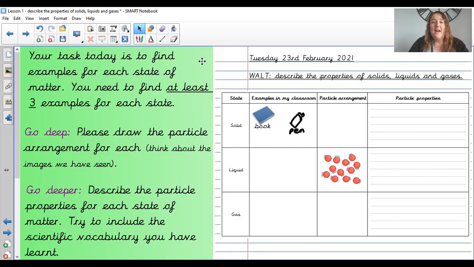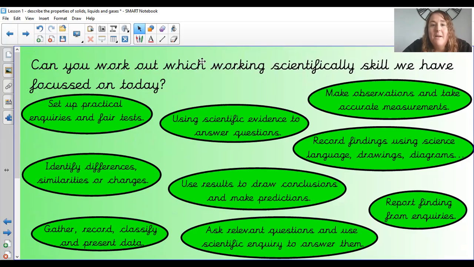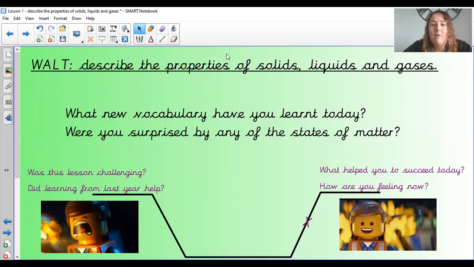Okay, huge well done for having a go at that today then. Have a think about what working scientific skill you might have focused on today. Think what did you actually do when you were looking around your home or around the classroom, and then think about the learning pit. What new vocabulary have you learnt today? Were you surprised by any of the states of matter? And where do you think you are on the learning pit?